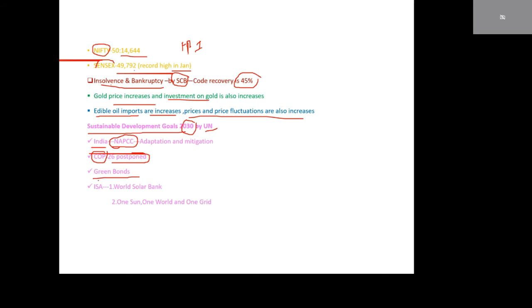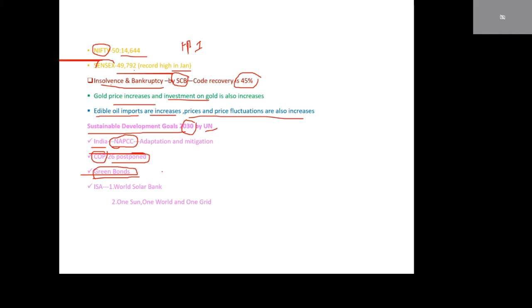Green bonds: for environment protection we are using some infrastructure, and the bonds related to environmental protection infrastructure are called green bonds.